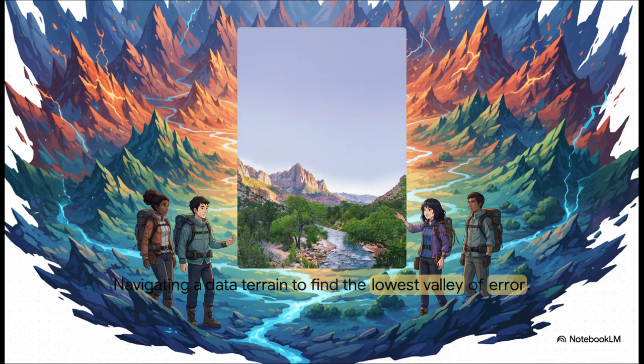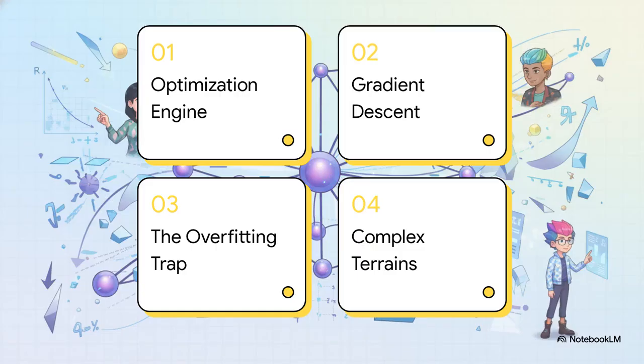We are trekking through this rugged, multidimensional mountain range. In machine learning, this terrain is our data. The high peaks represent high error, where the model's predictions are just completely off base. The valleys, on the other hand, represent low error, where predictions are highly accurate. So our ultimate goal for this whole expedition is simply to find the absolute lowest point in the deepest valley we can.